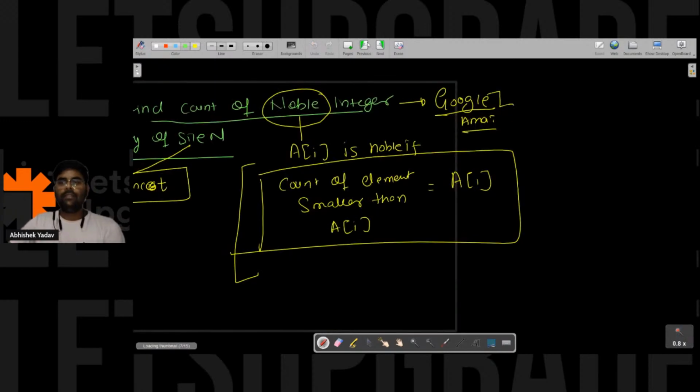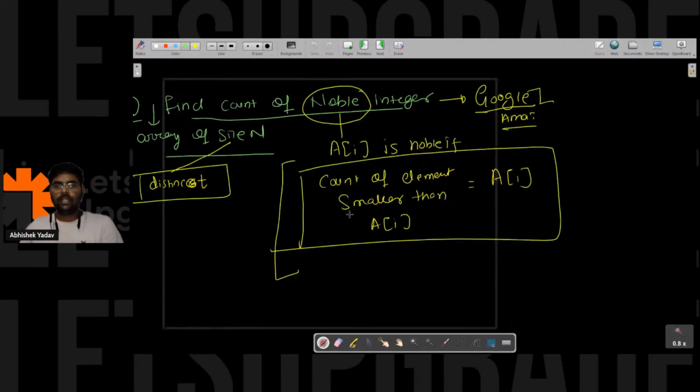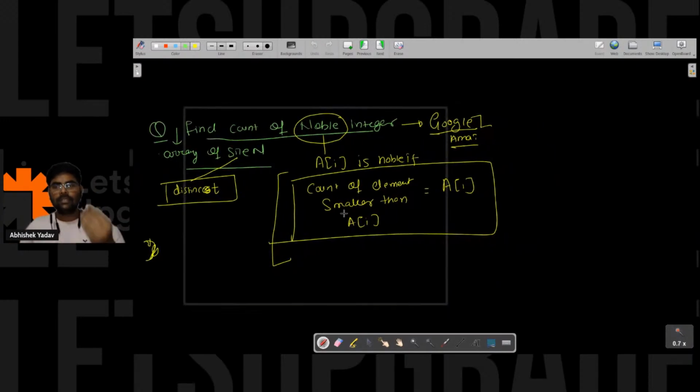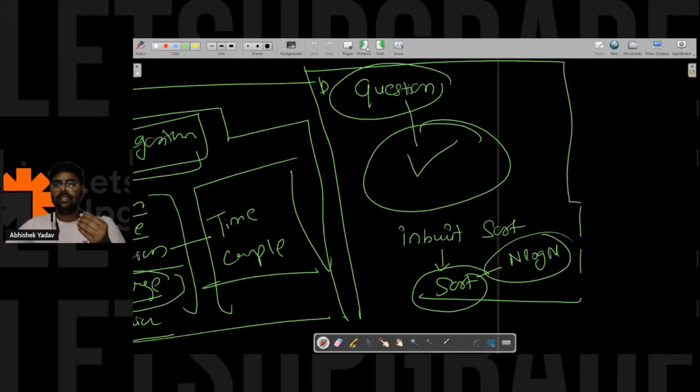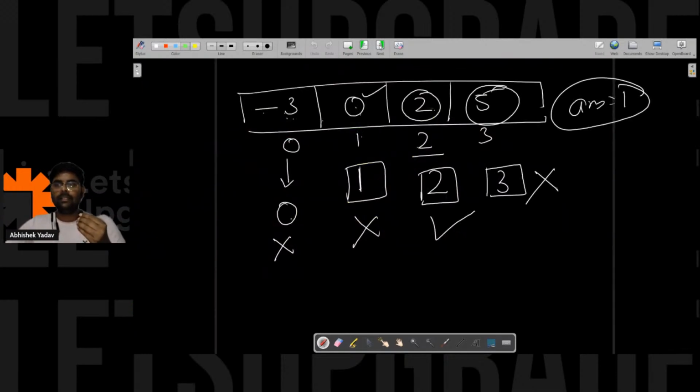Okay. So if the question and the example are clear, can you tell me if you are able to observe anything? First, after seeing the question, try to take 3 to 4 examples. After taking 3 to 4 examples, try to see whether you are able to observe something in the question or in the examples or not. Anyone from the audience, anything you are able to observe? What you have to do in order to solve this question?